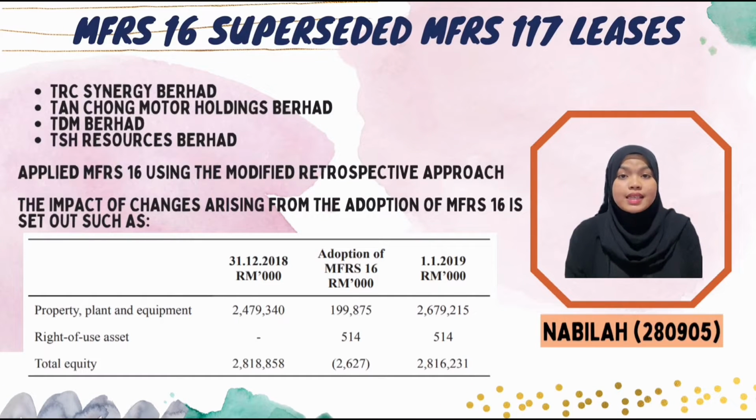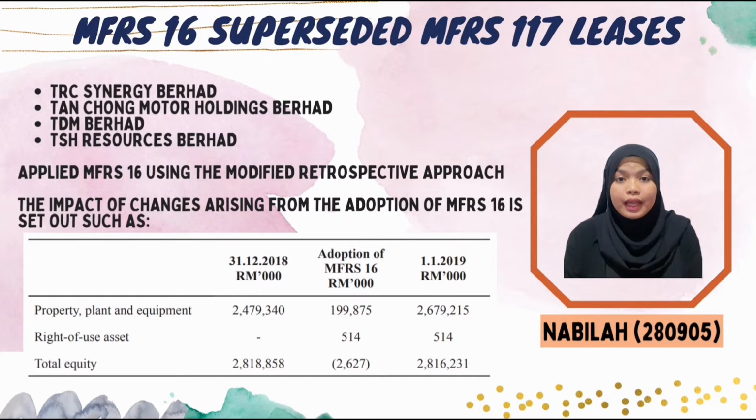MFRS 16 superseded MFRS 117 Leases, which is one of the topics under MFRS 108. Based on the reports, TRC Synergy Berhad, Tan Chong Motor Holdings Berhad, TDM Berhad and TSH Resources Berhad reported a replacement of MFRS 117 Leases with MFRS 16 Leases in 2019.